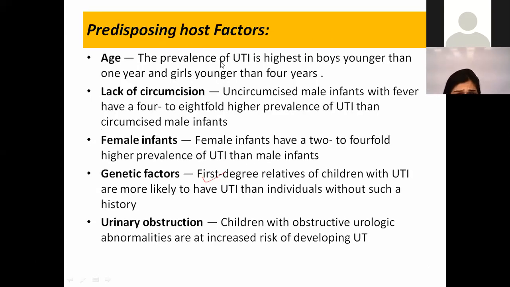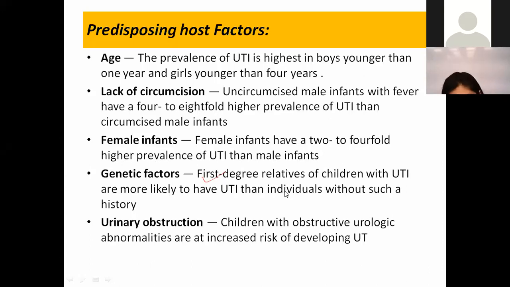So predisposing factors which are related to the host lead to the patient. It's the age. We know that UTI is higher in boys when they are younger than 1 year of age, and it is more in girls when they are younger than 4 years of age. Whenever there is lack of circumcision, uncircumcised males are more prone to develop urinary tract infection, and there is a 4 to 8 fold higher incidence of urinary tract infection in uncircumcised males. Female infants are supposed to have 2 to 4 fold more chance of urinary tract infection.